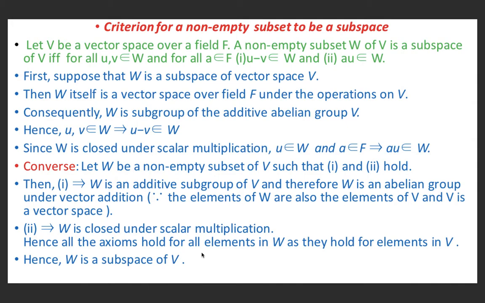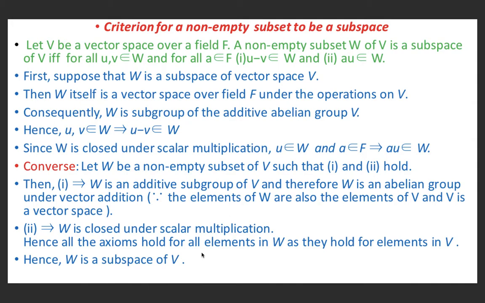So here we are discussing a set W under the operation of addition. Therefore, W is a subgroup of V if and only if u minus v belongs to W. Since W is closed under scalar multiplication, u belonging to W and a belonging to F implies au belongs to W. Conversely, let W be a non-empty subset of V such that 1 and 2 hold. 1 means u minus v belongs to W and 2 means au belongs to W.